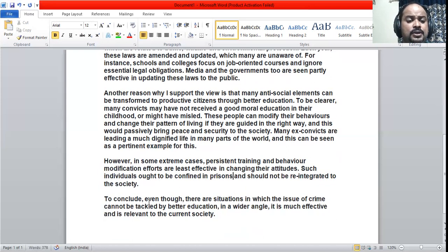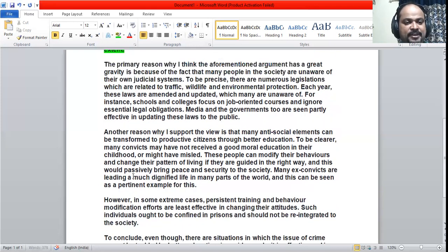To conclude, even though there are situations in which the issue of crime cannot be tackled by better education, in a wider angle it is effective and much relevant to the current society. I have made some editing from the very beginning.